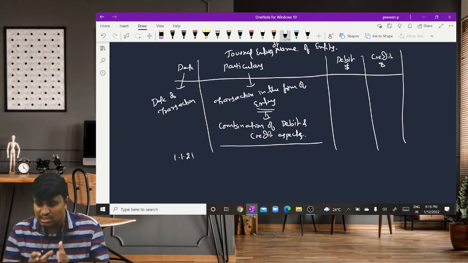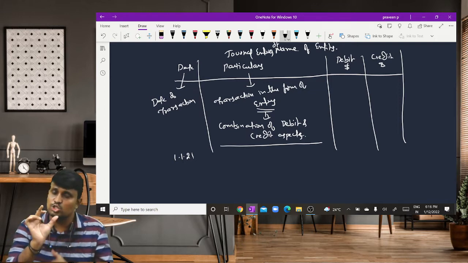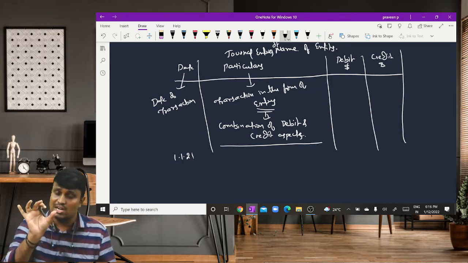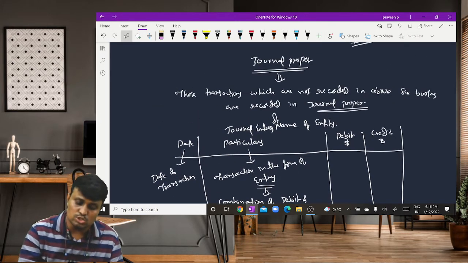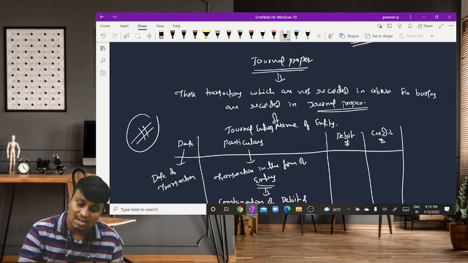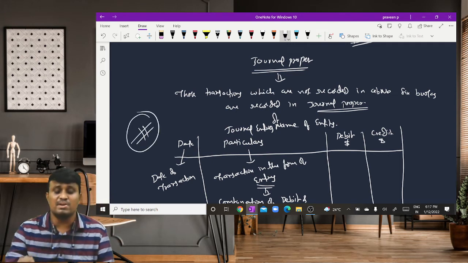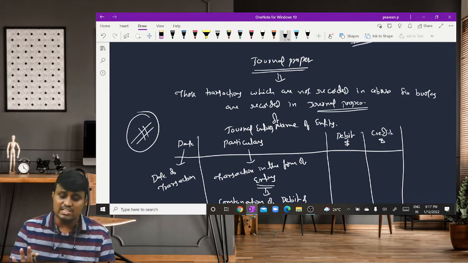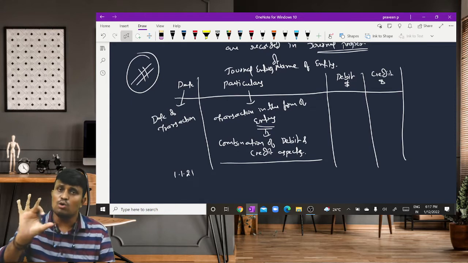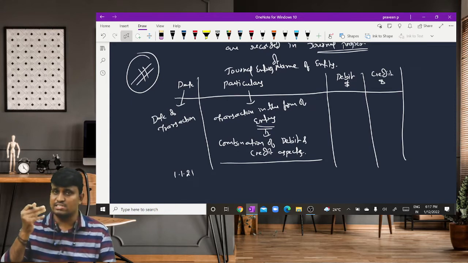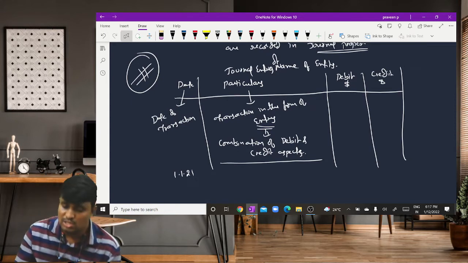So remember, here I am discussing the journal entry, not those transactions recorded in journal proper. I am just discussing the journal format. Already we discussed that in this format we prepare the journal proper also. Here we are discussing the journal format, and I just revise how to write the entry. First, the amount brought by the owner into the business.